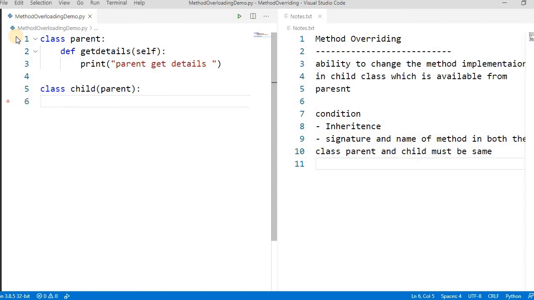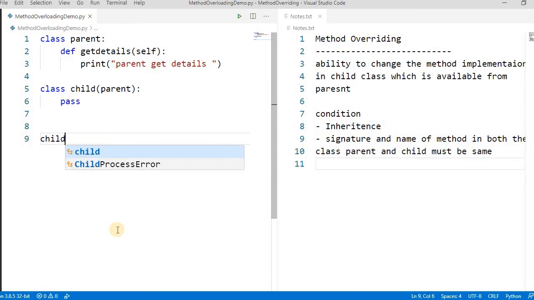If you don't define anything inside a class, then you have to write pass. Pass is a keyword which you can write either in a class or in a method. If you don't want to give the implementation and you just want the declaration, you can use this keyword pass. Now if we create the object of the child and call get details, it's pointing to the parent class.